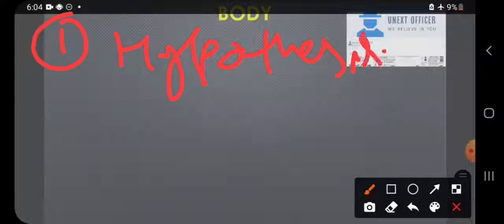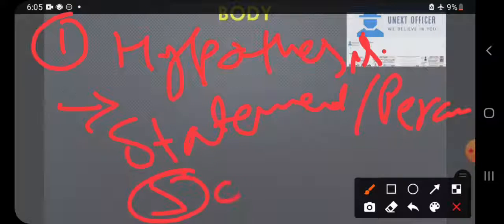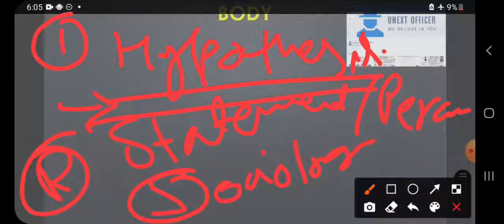So common sense is used to make a hypothesis. Hypothesis means it gives a kind of statement-based perception, based on which sociologists do their research, right? And from where do we get our hypothesis?